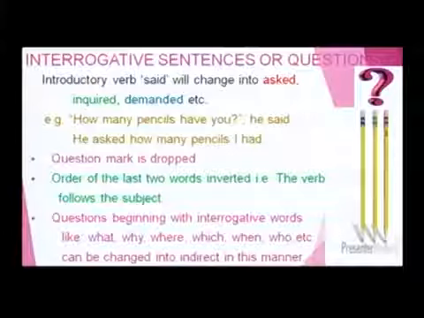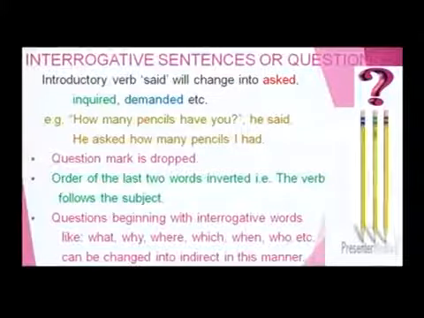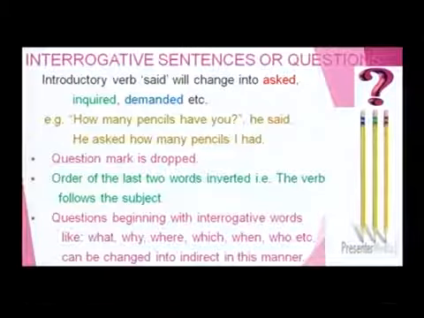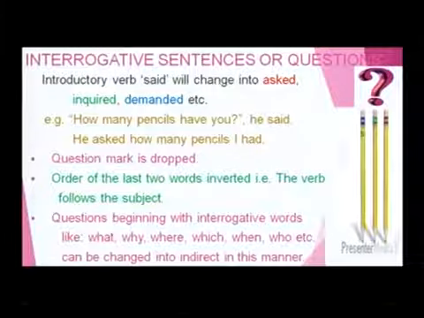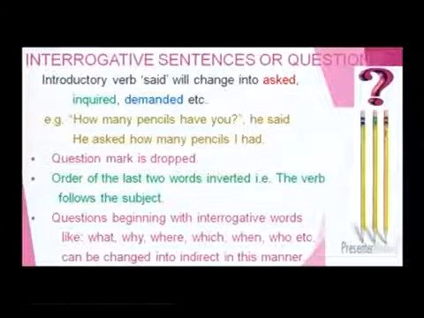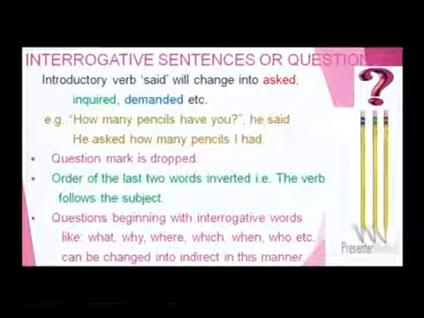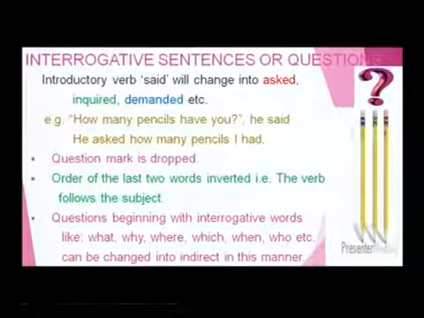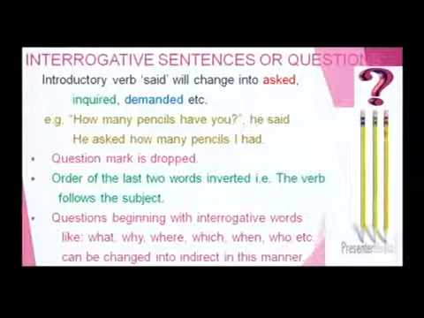Interrogative sentences are questions. The introductory verb "said" will change into asked, inquired, or demanded. What happens here? The introductory verb "said" will change to asked, inquired and demanded. Clear, friends? Next, let us take an example of an interrogative sentence changing from direct to indirect speech.